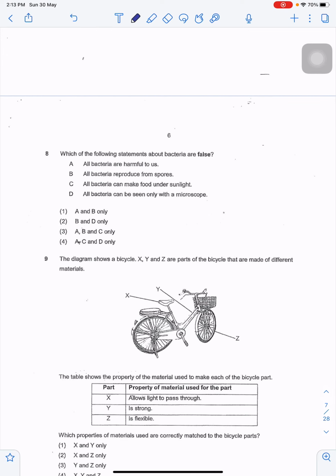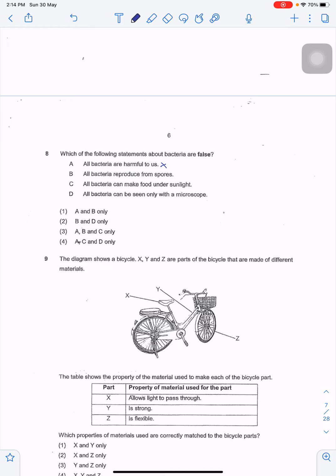Question 8. Which of the following statements about bacteria are false? All bacteria are harmful to us. That is false. There is bacteria in the Yakult drink, and that is actually good bacteria for us. There's also good bacteria in yogurt.